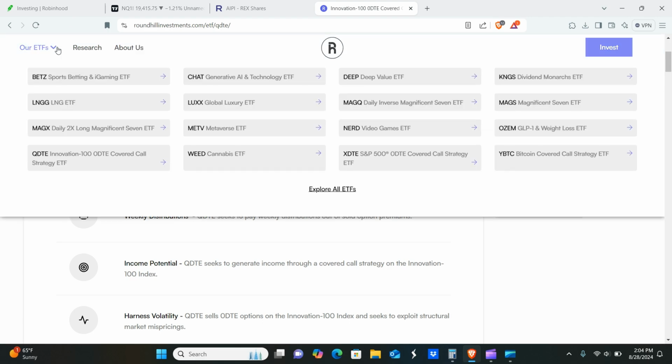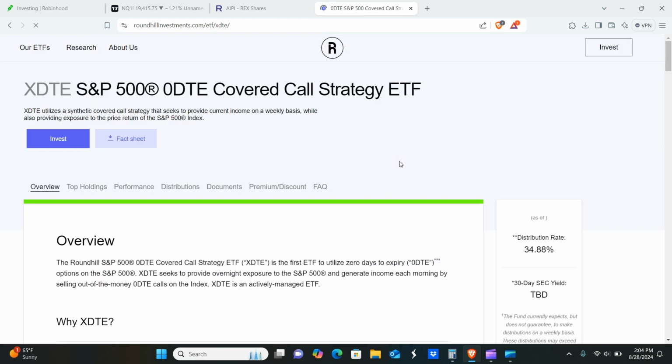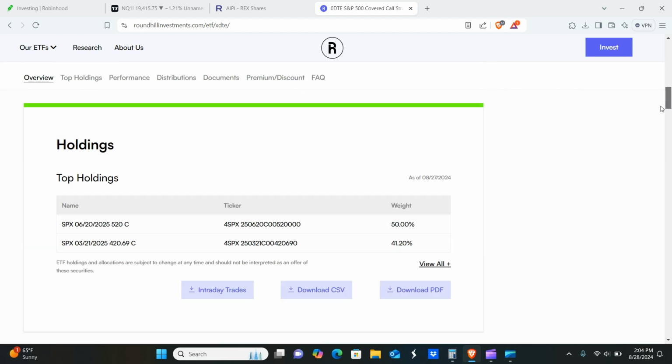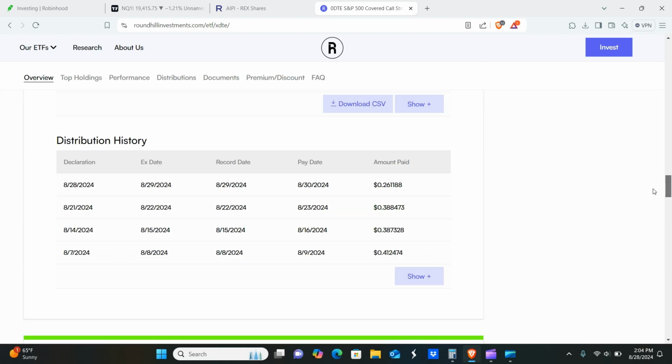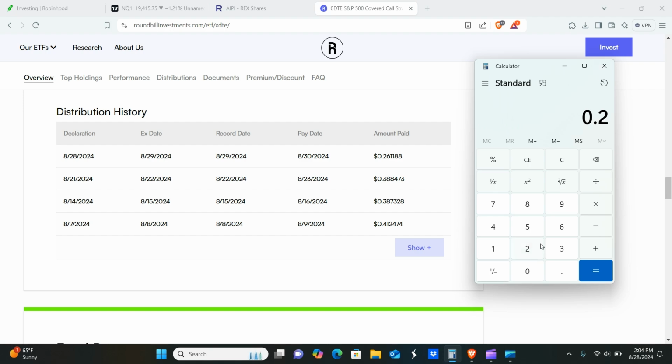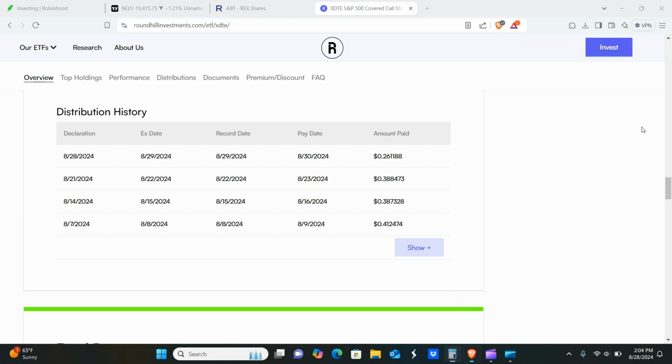And if I'm not mistaken, I think I've been looking up on this, but I believe that Round Hill's also supposed to have one come out for the Russell 2000 called RDTE. So you guys will have to let me know about that one. I'm not sure if I'm going to buy that one. I think that we'd probably just rather have the S&P and the NASDAQ version because the Russell's a little bit more speculative, but to each their own. So XDTE, 26 cents. That does average out to roughly $1.04 per share per month.